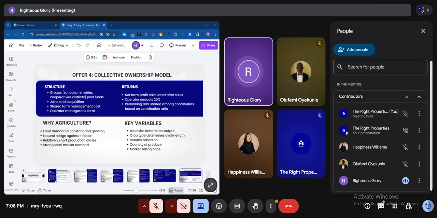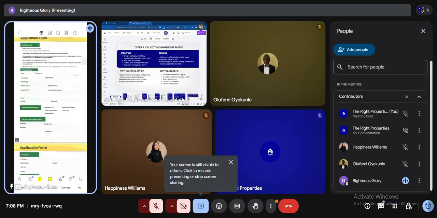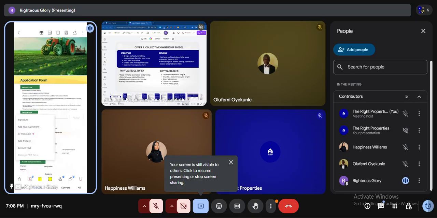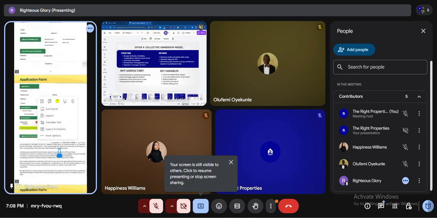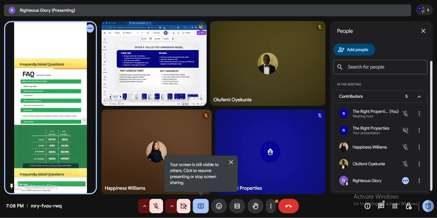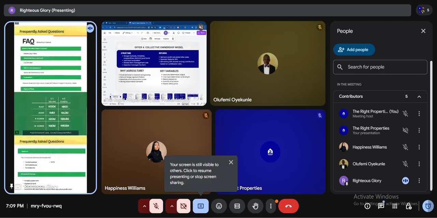So this is the subscription form for Paradiso. On this subscription form, you can get all the information you're looking for. We have the FAQ, the location of the farm, Alabata, Ogun State, the title of the land, the developers, which is Agro Local Limited.